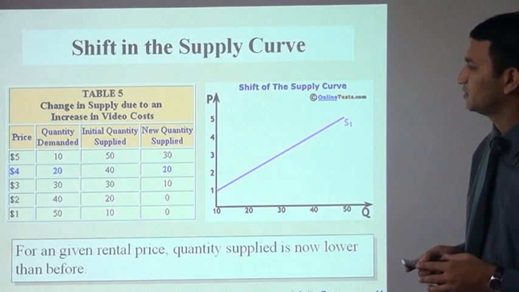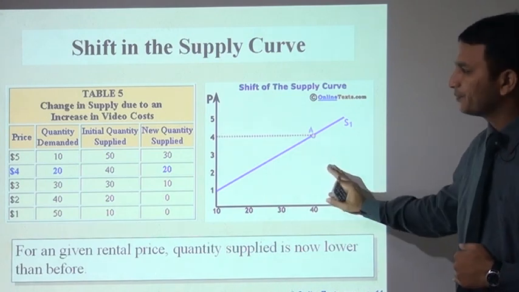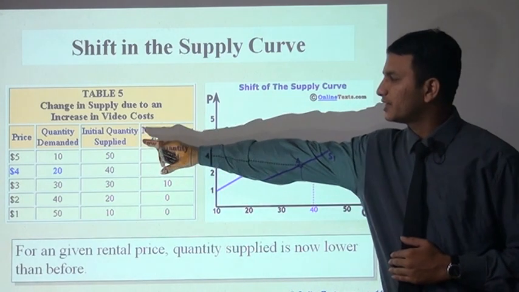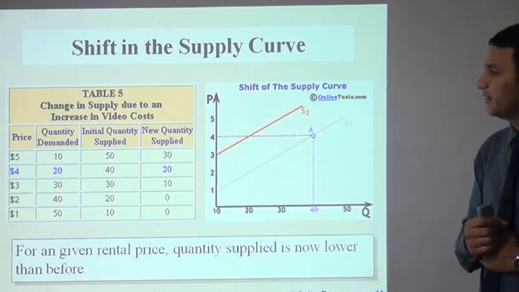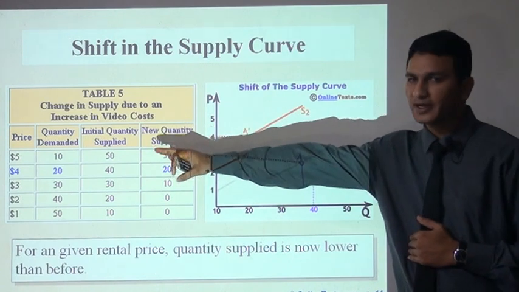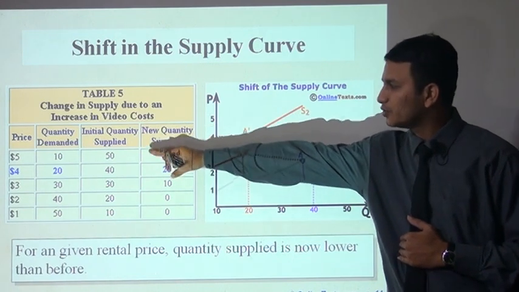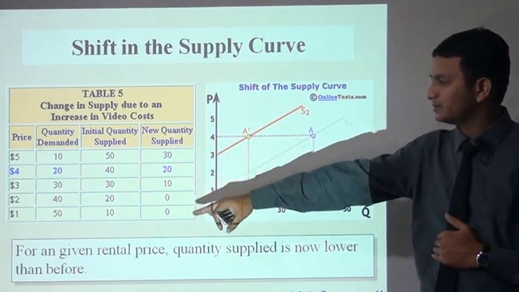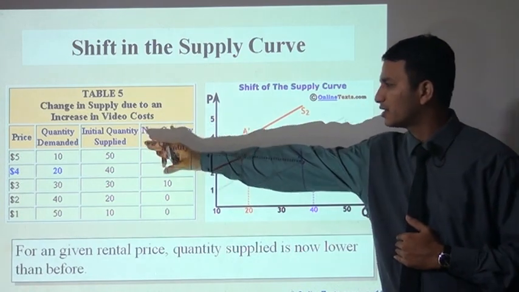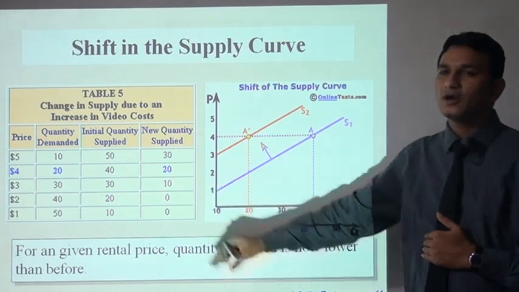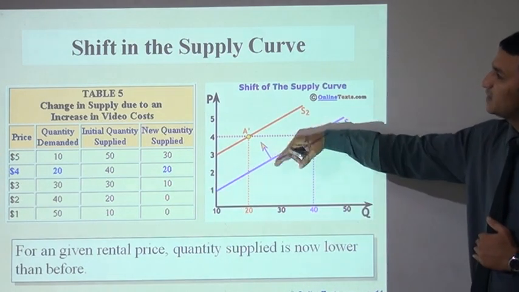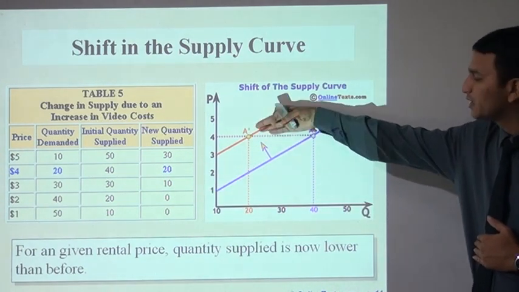These are the factors. You can see in the graph, at the price, the initial quantity supplied, and the new quantity supplied. At ₹5 the quantity was earlier 10, the new quantity is 50 and 30. So this is the equilibrium point when the quantity is 20, initial 40 and new 20. So the supply curve shifts to the left.